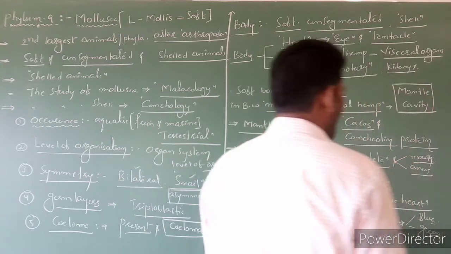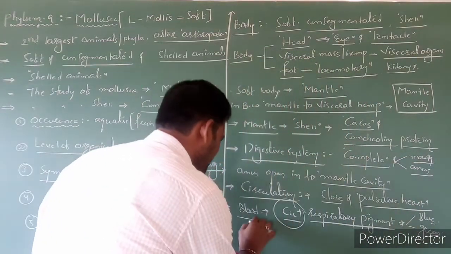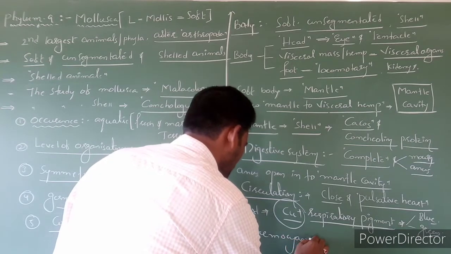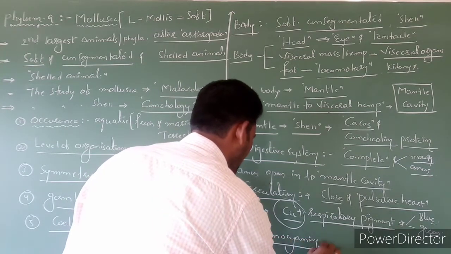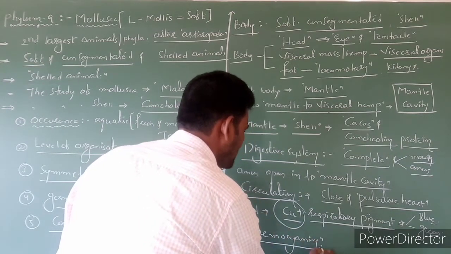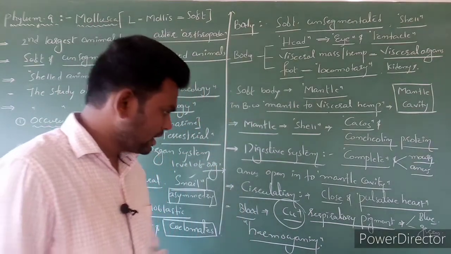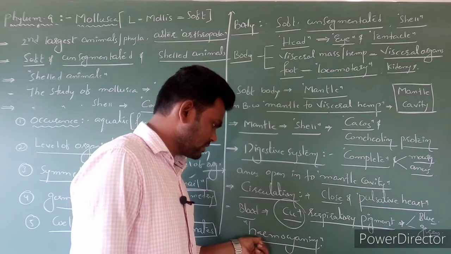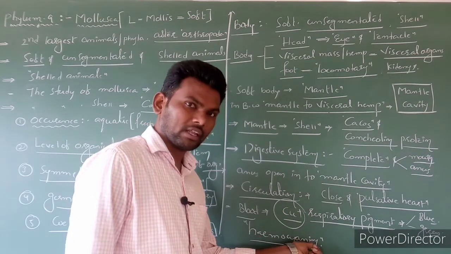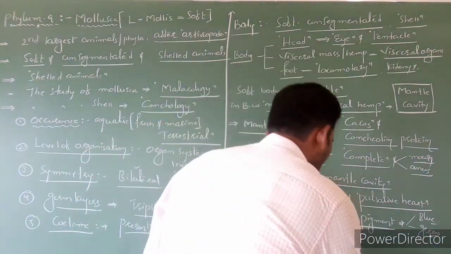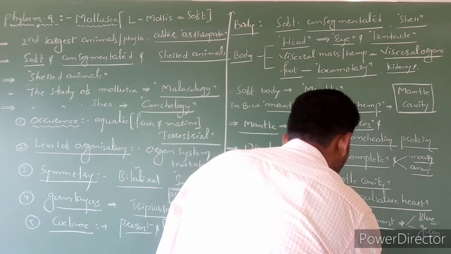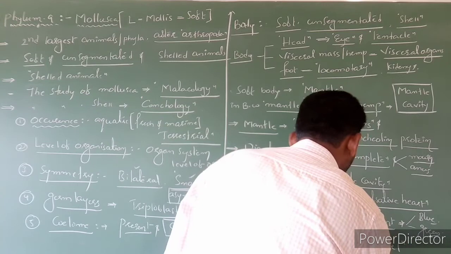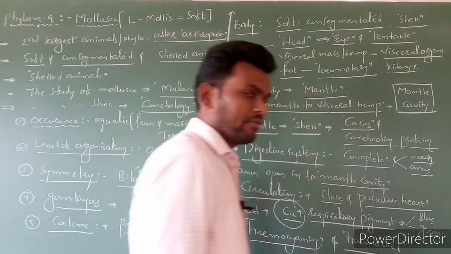Such blood is called hemocyanin. Cyanophyceae means blue-green, here cyanin indicates a blue pigment, and copper is present. Such blood is called hemocyanin. The cavity containing the blood is called the hemocoel.